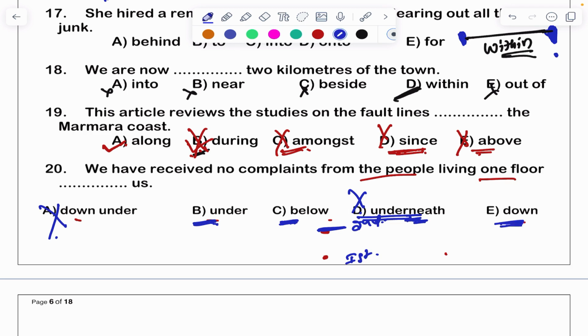See, below when we use, which is something physically in some distance, means which is below physically with some distance. If I say this is a second floor, this is a first floor, means there is some physical distance, right? So that time we use below. Under means again it is covered with something else, not correct. Down also we don't use, so below is the right answer,